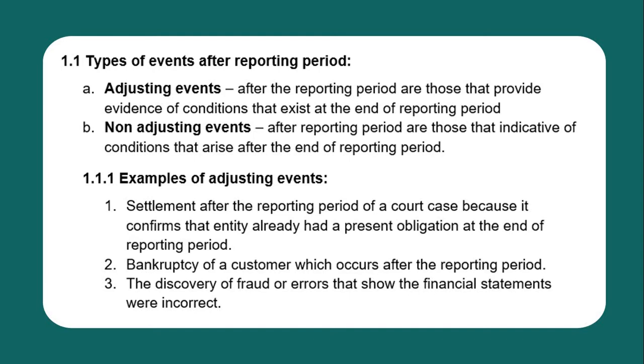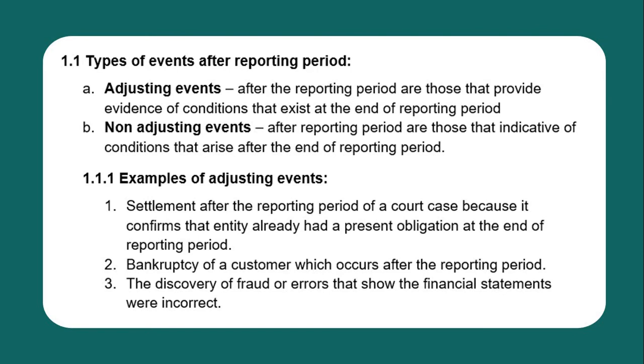Now, say for example, the amount of the estimated obligation you recognized at the end of the reporting period is different from the actual settlement that happened after the reporting period, then you need to adjust it. Say, if you recognized a liability of 400,000, but during the settlement after the reporting period, the settlement is 500,000.